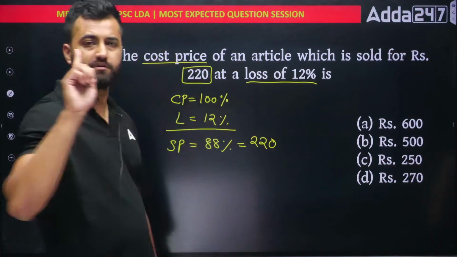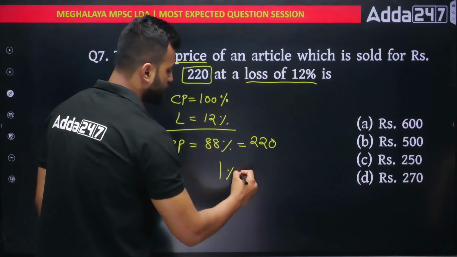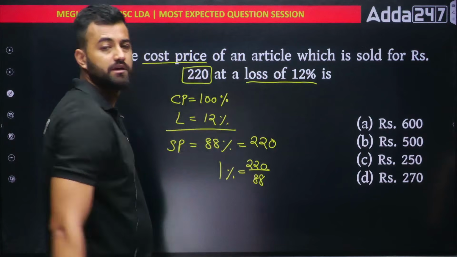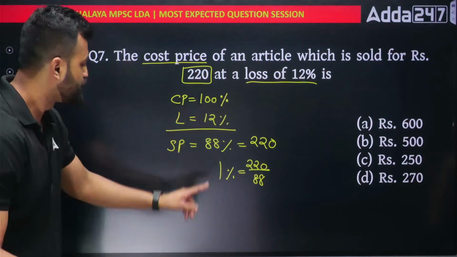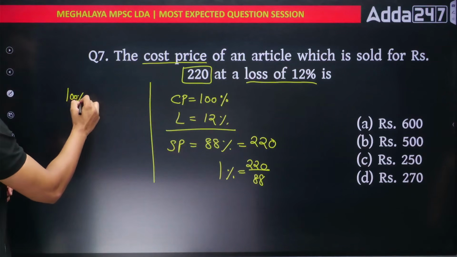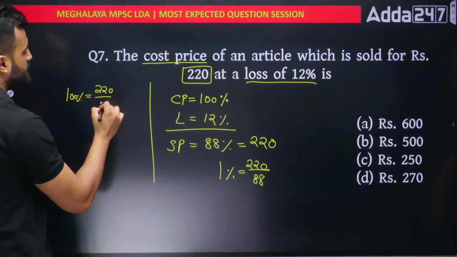So we can get the 1% value from here. 1% value will be what? Just take 88 on that side. So you'll get 220 divided by 88. What do I want? I want the cost price, right? Cost price is 100%. So in order to get 100%, I'll write here, 100% will be equivalent to what? Just multiply 100 to this and you'll get the answer. 220 divided by 88 into 100.